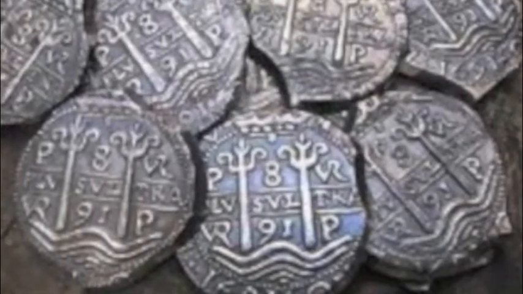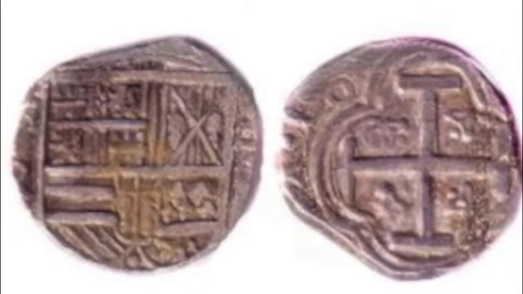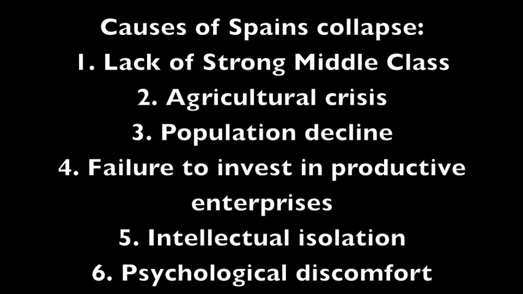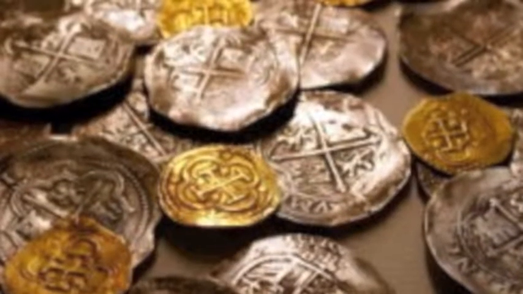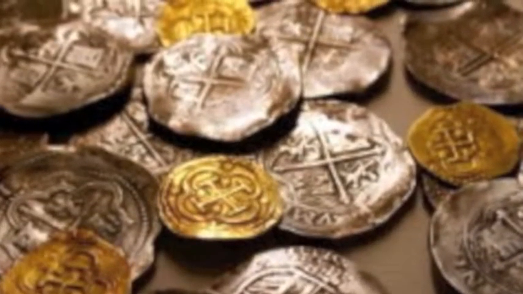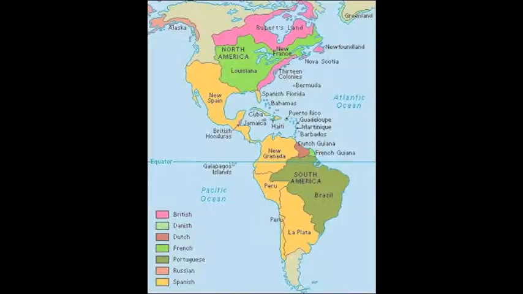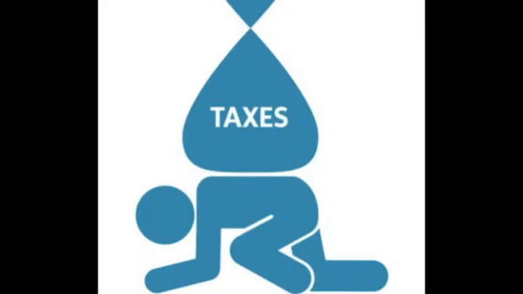There were several causes for the collapse of absolutism in Spain. These causes include a lack of a strong middle class, agricultural crisis, population decline, failure to invest in productive enterprises, and psychological discomfort. Spain was going into debt because of the influx of gold and silver from the colonies. Between 1610 through 1650, Spanish trade with colonies decreased. Aristocrats could no longer afford a wealthy lifestyle, increased the taxes and the rent on their land, driving the peasants away.